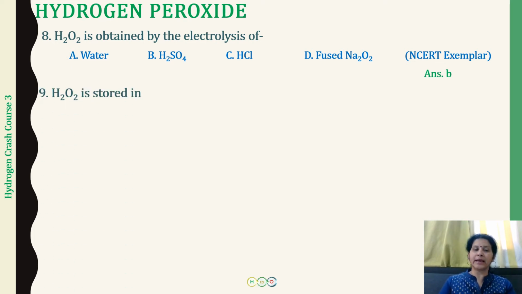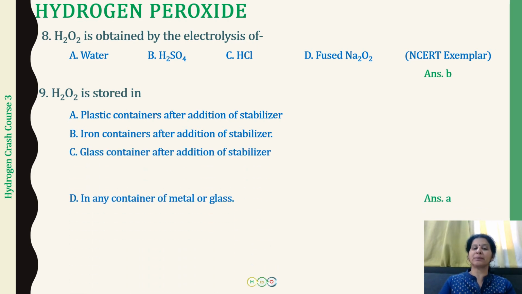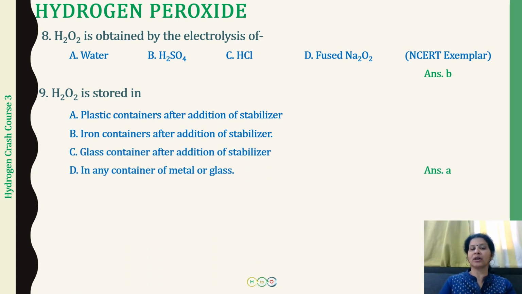This is stored in, a very important question, although it is not coming in a question examination, but it is stored in plastic containers after the addition of a stabilizer. It is stored in iron containers after the addition of a stabilizer, glass containers after the addition of stabilizer, in any container of metal or glass. So hydrogen peroxide, this is a very unstable compound. It decomposes to water and oxygen.